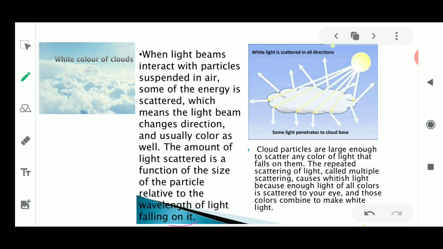Okay, so children, today we have studied about the natural phenomena where we could see the atmospheric refraction, as we talked about the delayed sunrise and the delayed sunset, and why the color of the sky is blue in its nature, why the sky appears reddish in color when the sunrise and sunset are happening. And also we talked at the last about the white color of the clouds, why this white color of the clouds is seen. It is just because all the light is being scattered in all the directions, and we are left only with white colored light.